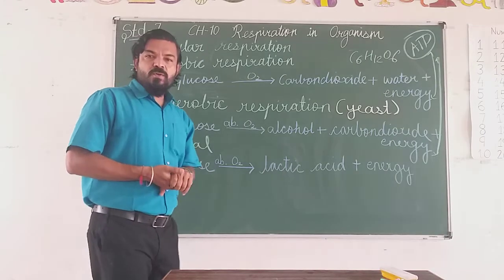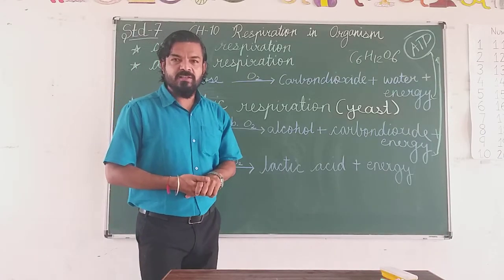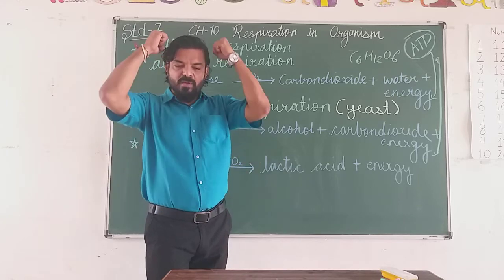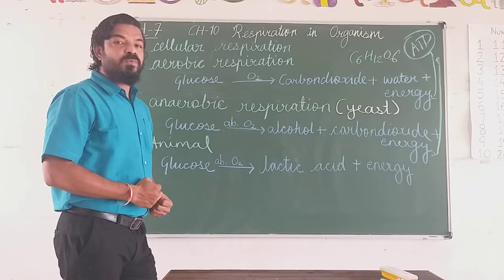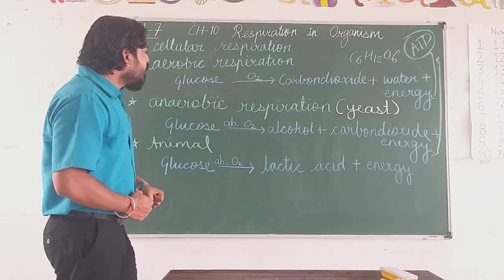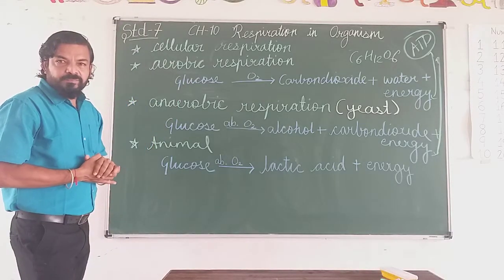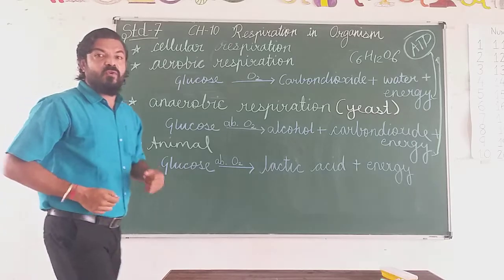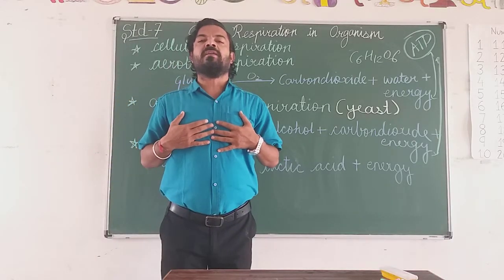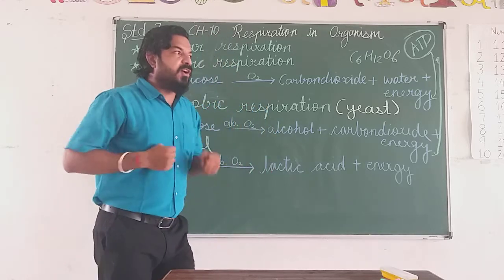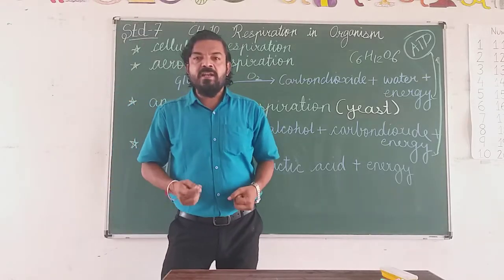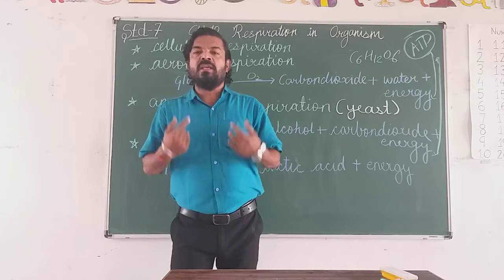Oh sir, how does aerobic respiration stop working? You are telling us that every human being does aerobic respiration the entire life. How does it stop? It stops because when you are walking fast, right now I am breathing a very normal breath, but when I run fast, I need more oxygen continuously.